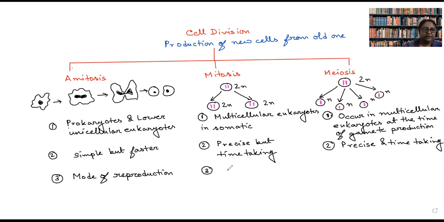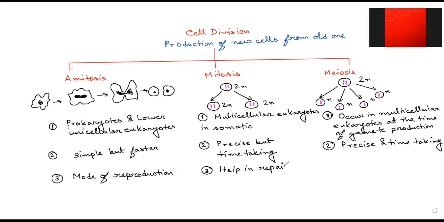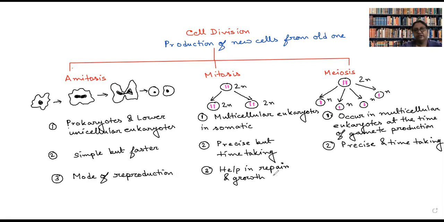Third is help in repair and growth. For them, it is help in repair and growth. We all know that a child is born with such a small size and slowly and steadily the height, weight, width, everything is increased in a child.